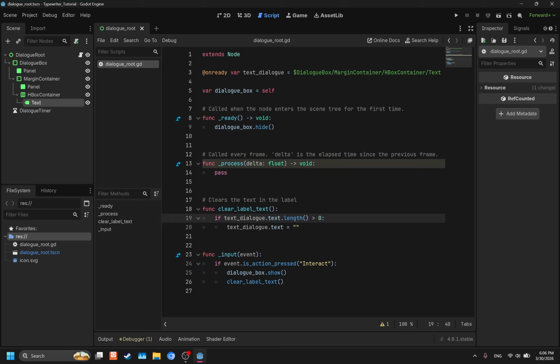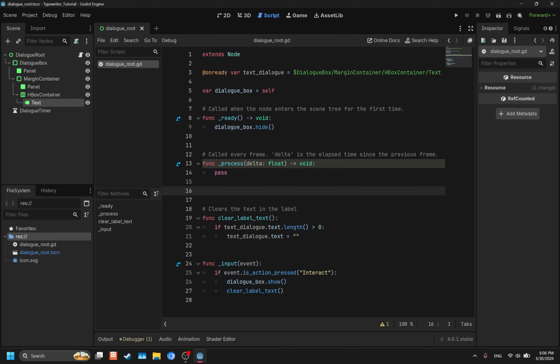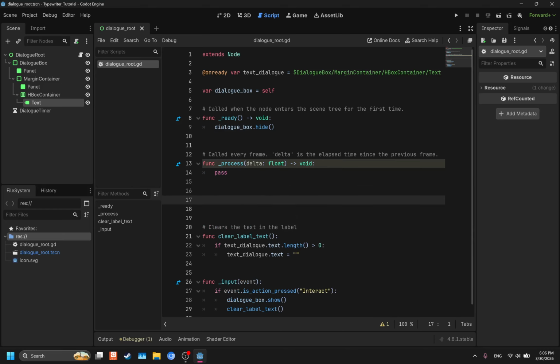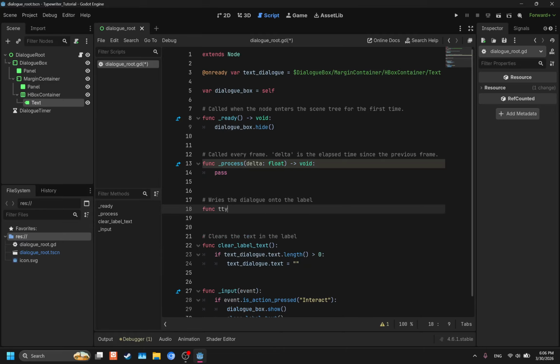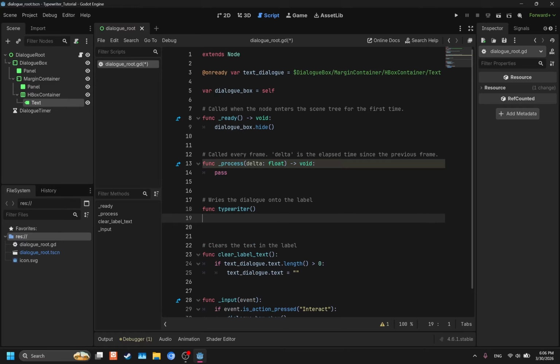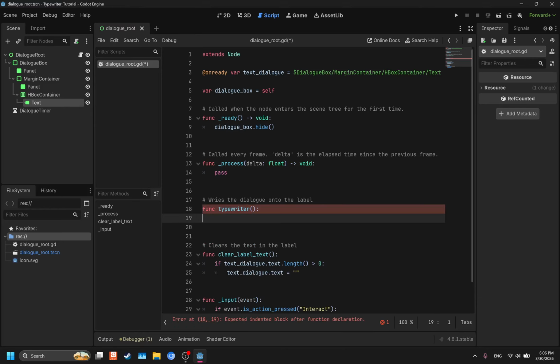Okay, now we get into the real meat and potatoes of this. We're going to actually make the typewriter function, the function that writes the dialogue you want onto the text box, or the label, I should say. So make a comment: writes the dialogue onto the label. And we're going to name this function typewriter, very simple. And don't forget to put the colons there.